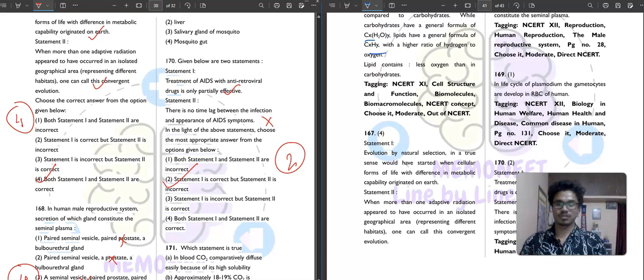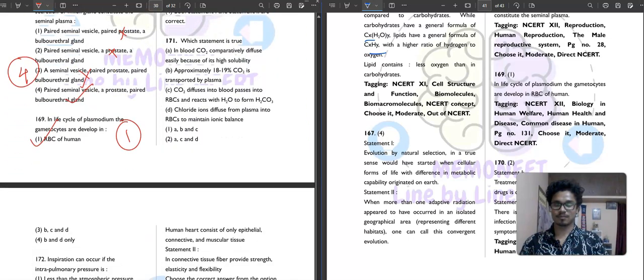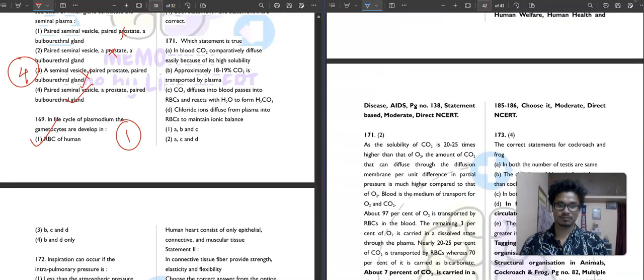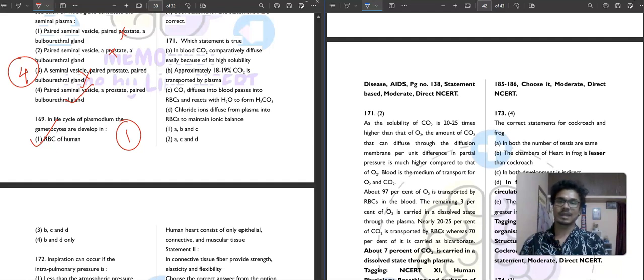Moving to the next question, question number 171. It is saying that which statement is true? A. In blood, CO2 comparatively diffuse easily because of its high solubility. Is it correct? Yeah, it is correct. Then, approximately 18 to 19% of CO2 is transported by plasma. Okay, so this is not correct.